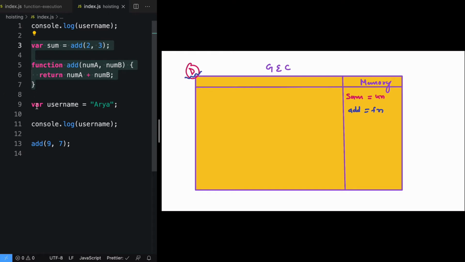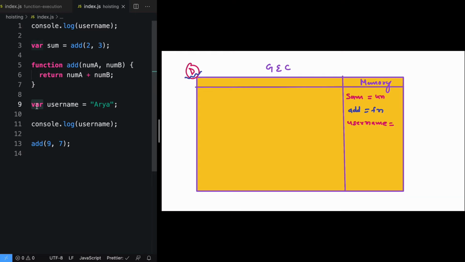So let's try to see on line number 9 what will happen. We'll create a variable named username, but username will not know what value it holds. So in the starting, it will be undefined only. But when it was a function, you can see it here, it already knew that it is a function. And that is a difference. Moving on to line number 11, we can see it is a function call, so it will get skipped. Line number 13, it will get skipped because it is a function call. So in that way, declaration mode is over. We'll move on to execution phase.